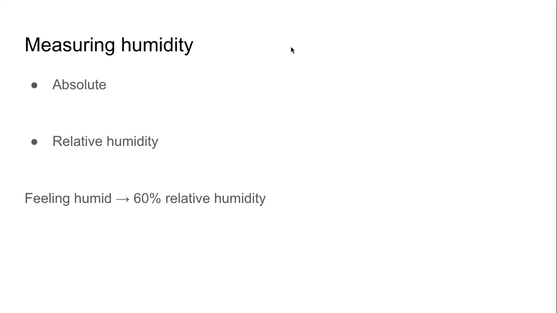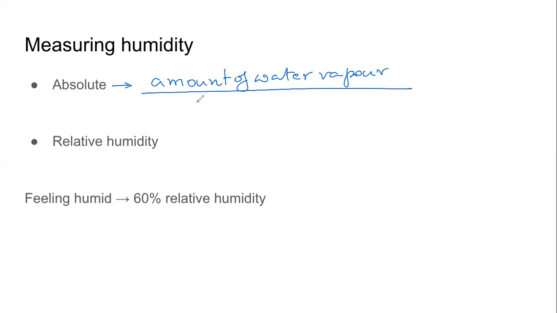We can talk about humidity in 2 different ways. One is called the absolute humidity. In absolute humidity, we just tell the amount of water vapor that is there in the given volume of air.